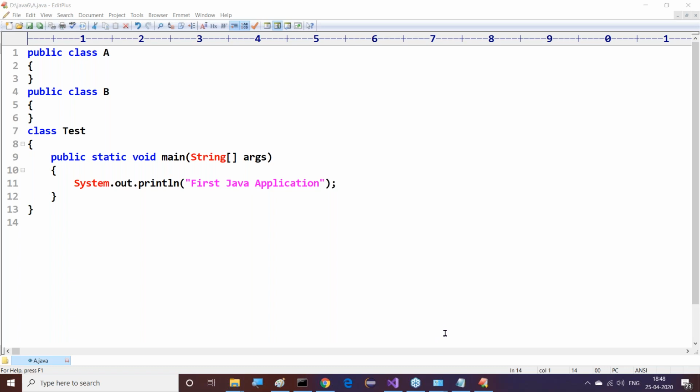One thing I'm telling you: whenever I'm asking a question, you must respond, and in that response please take care. Whenever I'm asking what the file name is, you should say the exact file name, capital A.java. Don't answer with small a.java, because then I'm thinking you're giving a wrong answer. What's the problem in typing capital A.java instead of small a.java? So we have to provide capital A.java.